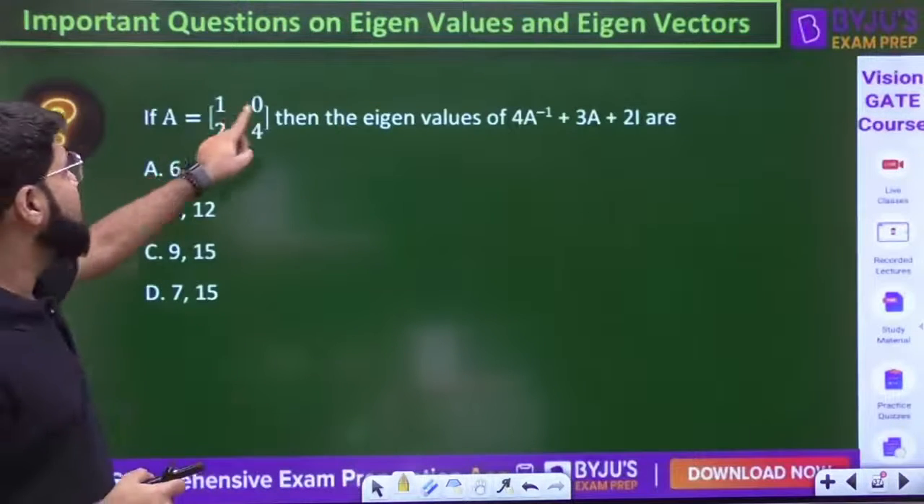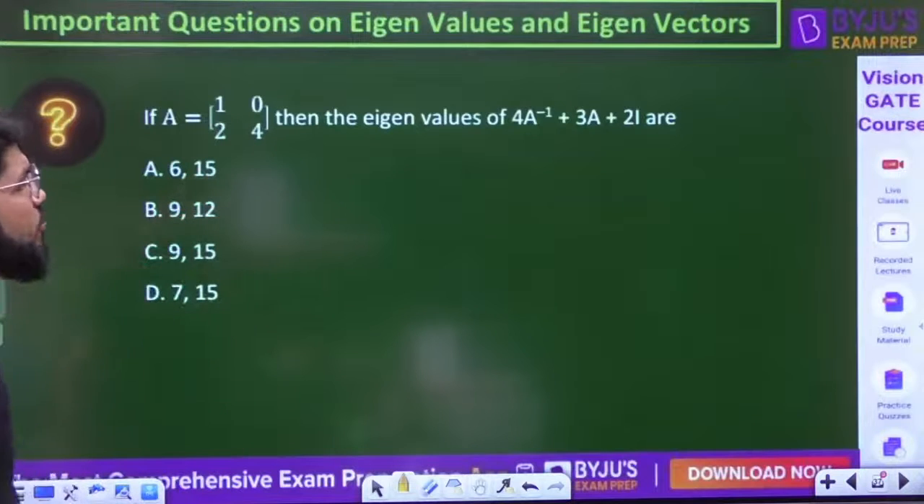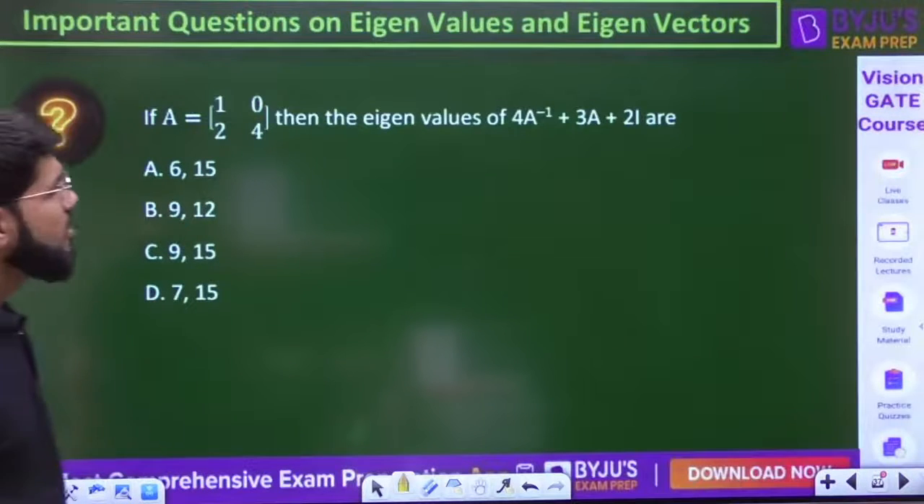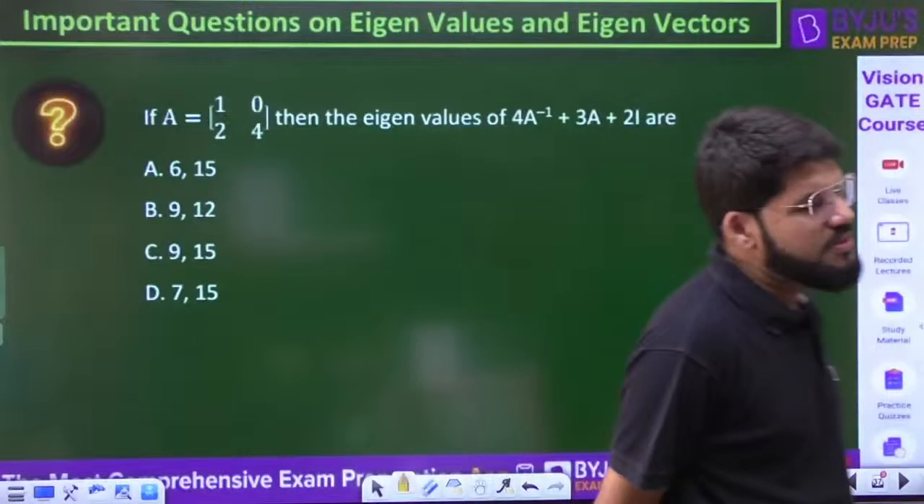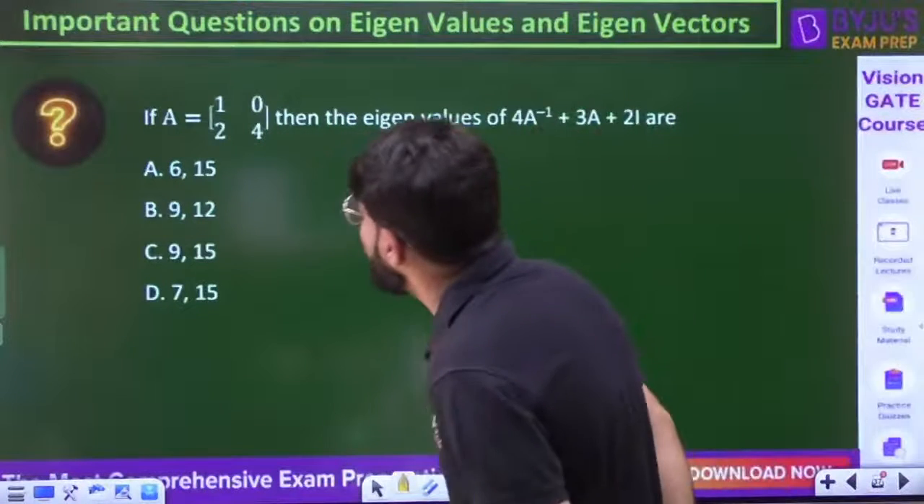There is a matrix A, 1, 0, 2, 4. Then what are the eigenvalues of 4A inverse plus 3A plus 2I? What are the eigenvalues of 4A inverse plus 3A plus 2I? Can you tell me the eigenvalue of A directly?